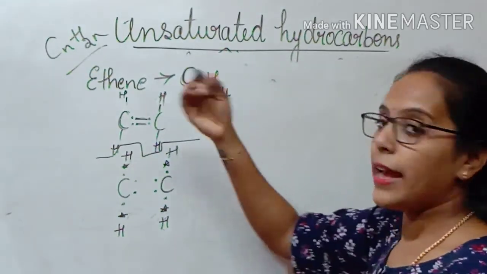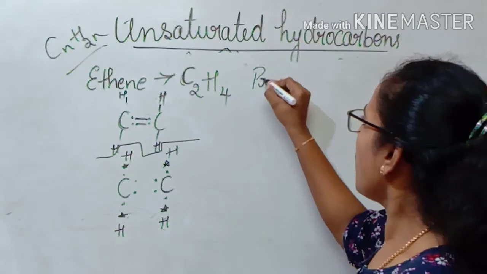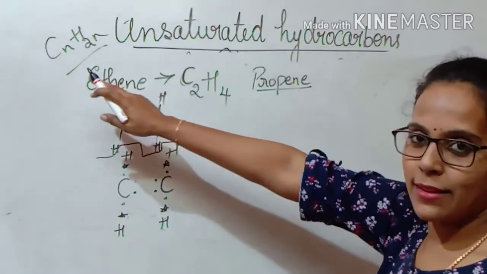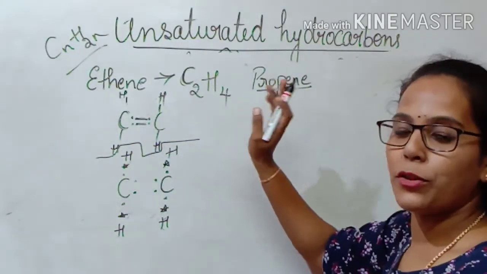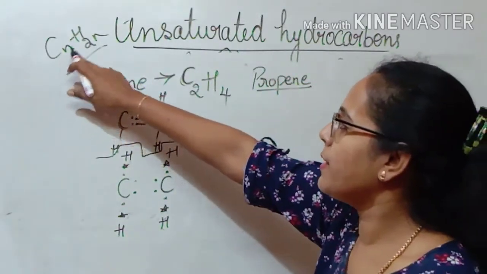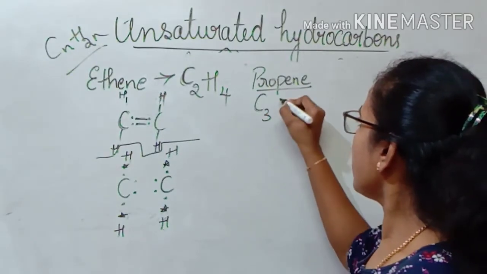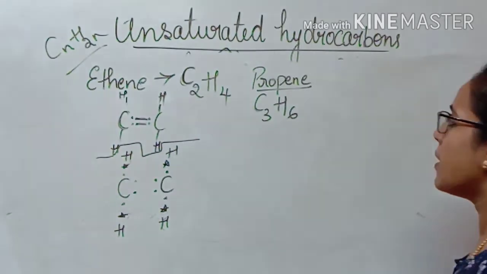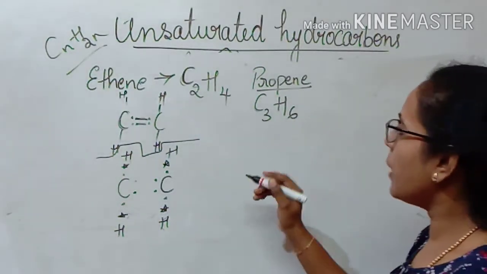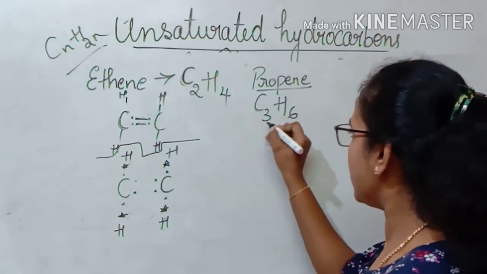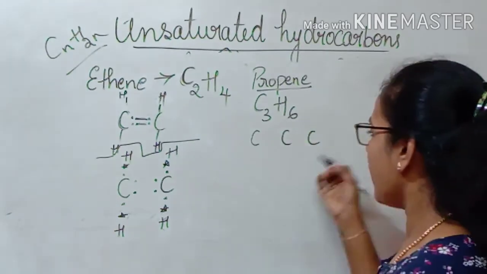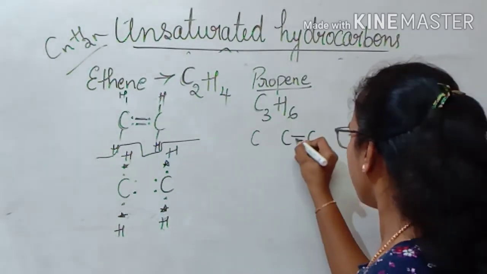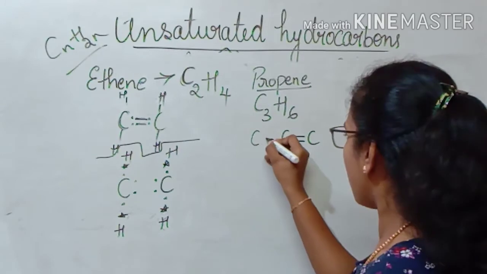Now let us write for the next member of the alkene, that is prop. Prop combines with ene, it becomes propene. Correct? So the general formula is CnH2n where n is equal to 3 because prop is 3. So when n is equal to 3, it is C3H, 3 twos are 6, it is H6. Correct? C3H6 is the molecular formula for propene. By looking at the molecular formula, it is easy to write the structure. C3 means 1, 2, 3. Any 2 carbon atoms should have the double bond. Let me write it here now. So the other carbon has a single bond.